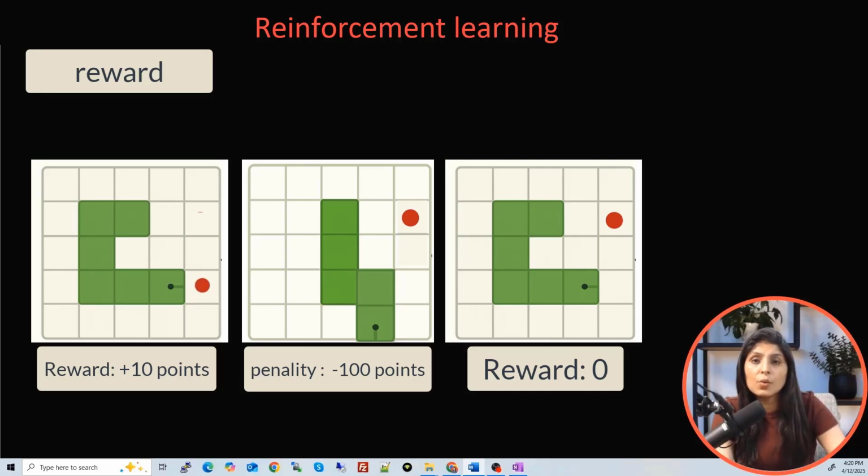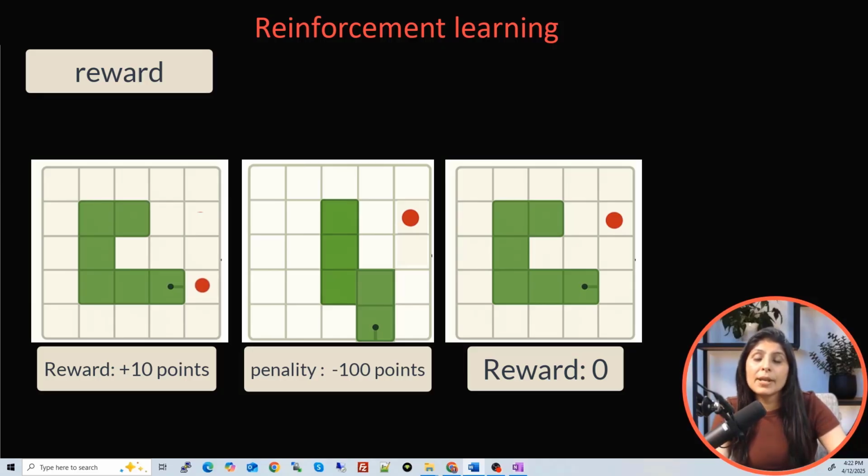So what does the agent do with the rewards? The agent remembers which action got a good reward in which situation, and then it uses this knowledge to repeat actions that give good results, and it avoids actions that gave bad results. And the agent updates its policy to make better decisions in the future.